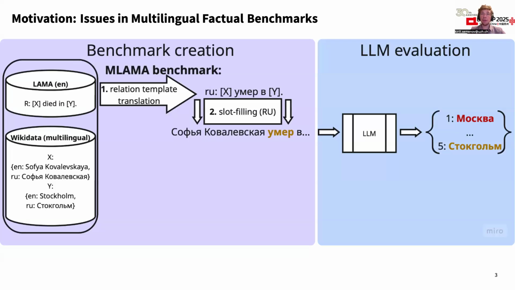Now imagine that we have created this dataset for Russian in such a manner and prompted the models with all the questions translated into Russian and got a particular number, let's say 20%. Does that mean that the model does not know anything else, or does that mean that the model just didn't understand our disfluent sentences in Russian?